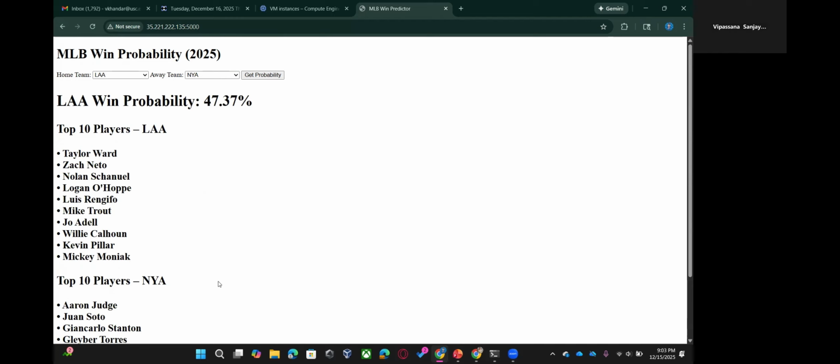The stats that we base them on are batting, pitching, and fielding. We gave more weightage to batting because we realized our outcome is heavily influenced by batting. The first pitch is also very important, so it also has quite a bit of weightage. That's the way we gave weights and we were able to get the probability.